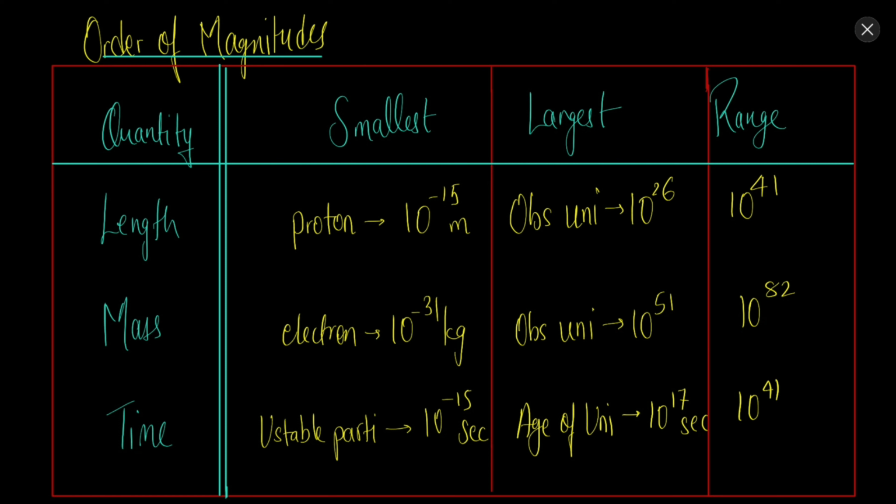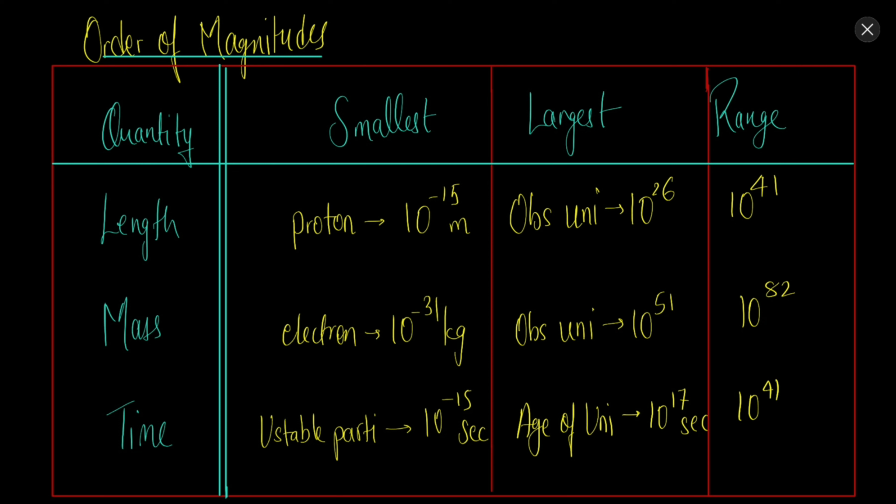Similarly, the mass of the observable universe is 10 to the power 51 kg, and the electron has a mass of around 10 to the power minus 31 kg. That gives us a difference of 10 to the power 82. And similarly with time, there are some unstable particles which do not have a large lifespan. They decay very quickly, so they only live for 10 to the power minus 15 seconds, and the age of the universe is around 10 to the power 17 seconds. Again, this gives us a range of around 10 to the power 41. So this is the order of magnitude that we find in the universe.